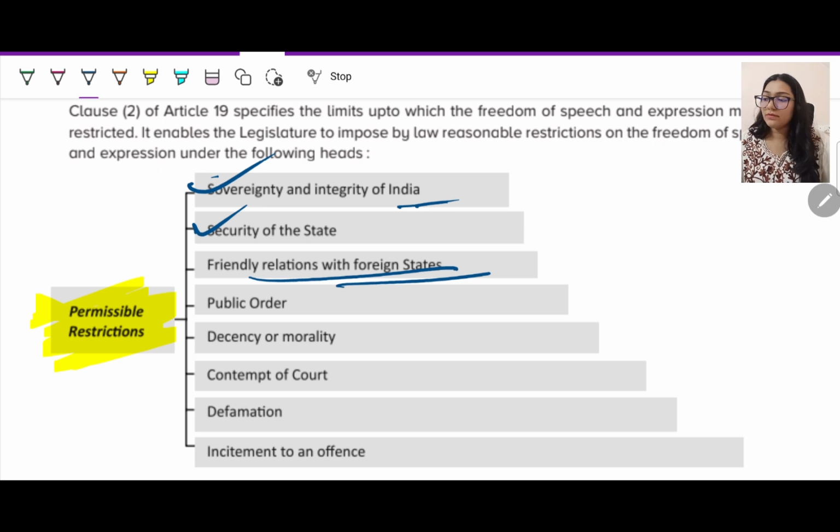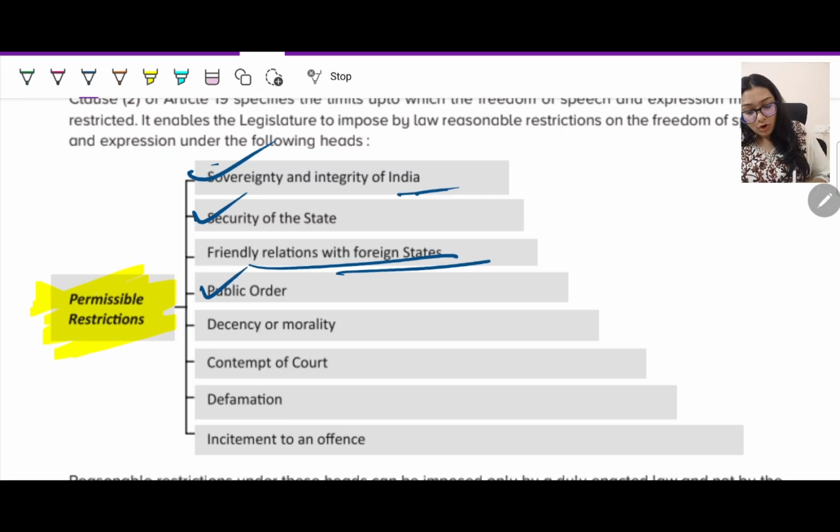Friendly relations with foreign states. You are making some comments where we have a good relationship with some other country, some international trade or international policies or treaties, which is affecting that. You cannot make those statements. You are not allowed to make those statements. Public order. If you are making anything which is against public order, which is a bit offensive for other people, you are not allowed to do that.